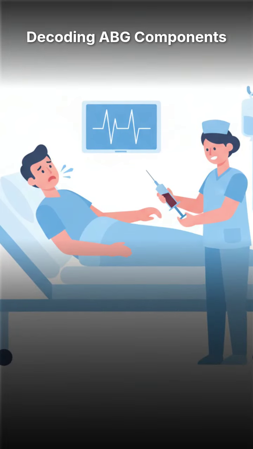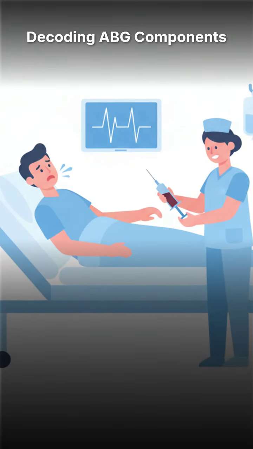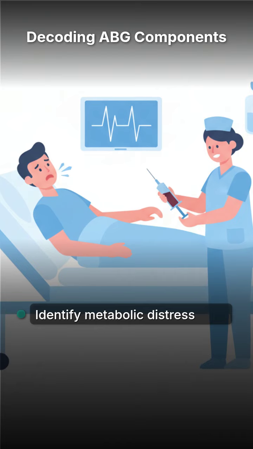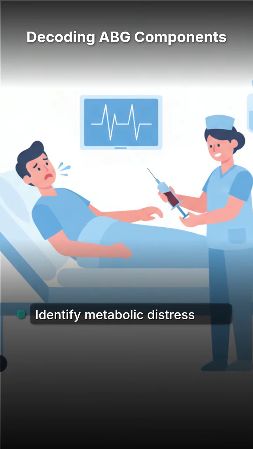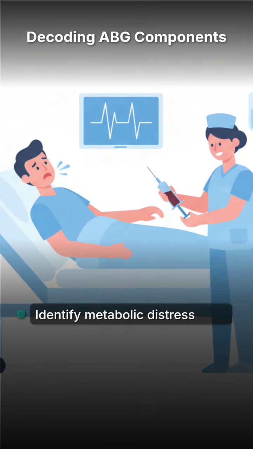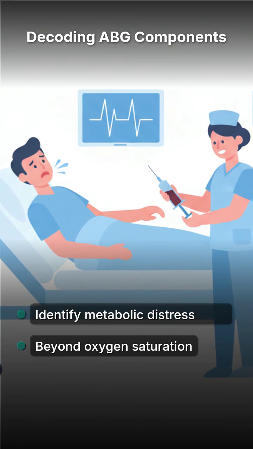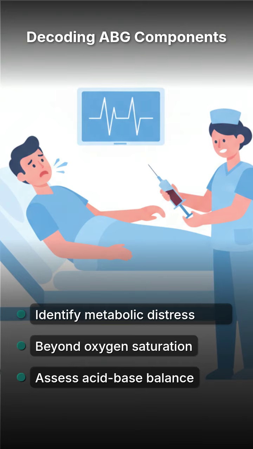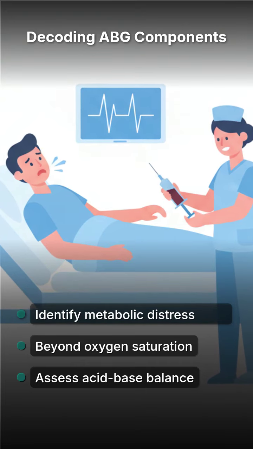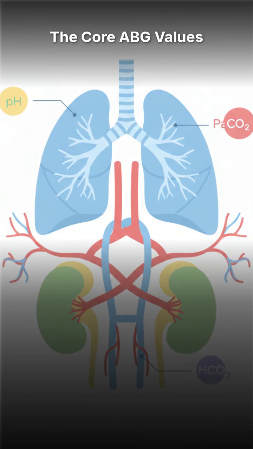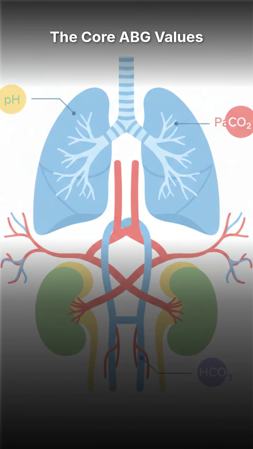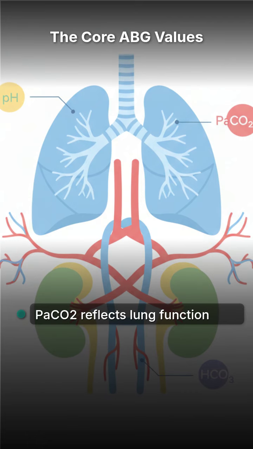When a patient is struggling to breathe or showing signs of metabolic distress, we need a clear picture of their internal chemistry. Arterial blood gas provides critical data points that go beyond a simple pulse oximetry reading. We are not just looking at oxygen, we are investigating the delicate balance of acid and base in the blood. The main values we monitor are pH, PaO2, PaCO2, and bicarbonate.